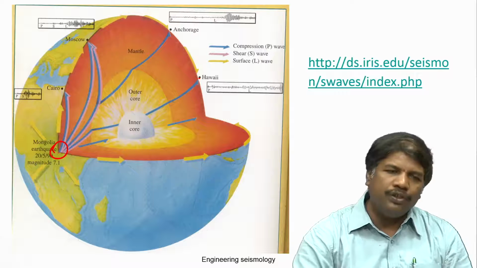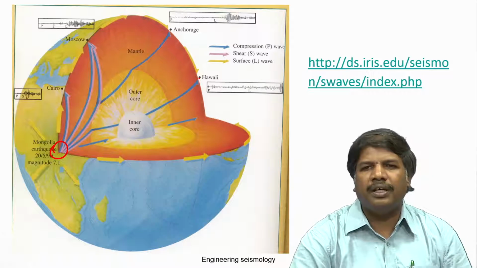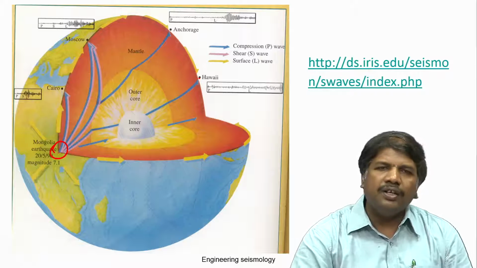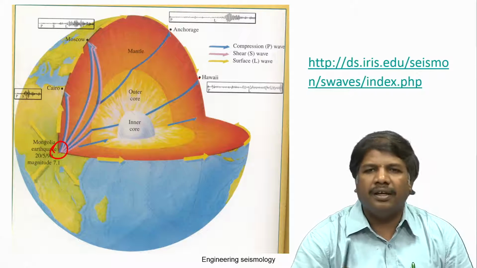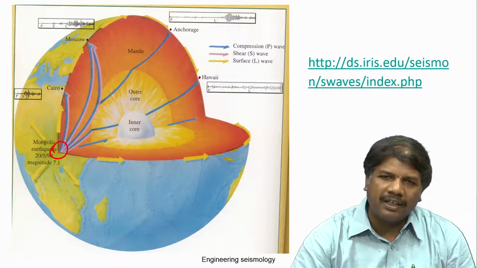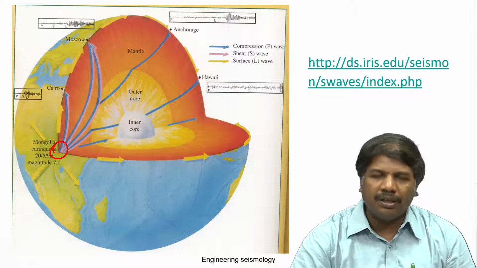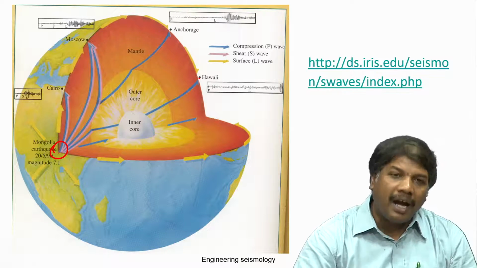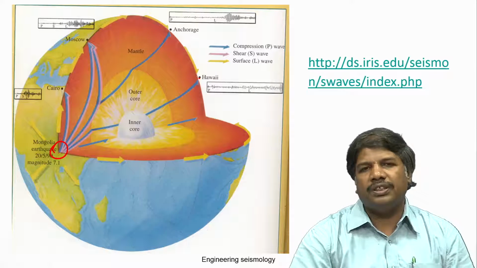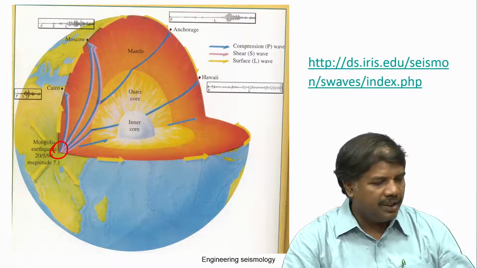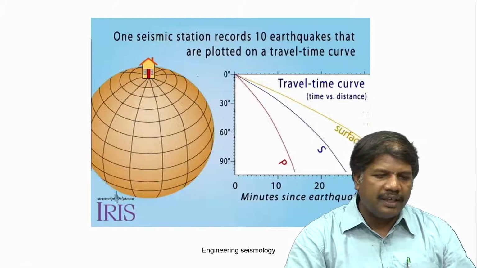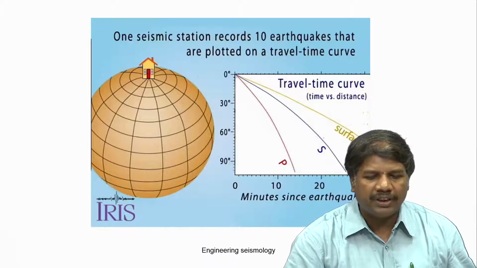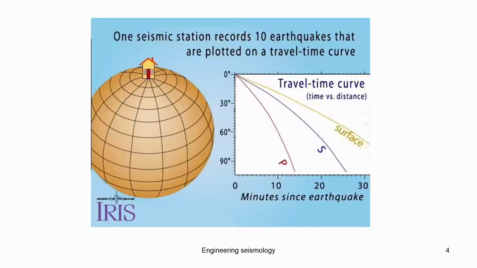Finally we found that it was a very negligible amount of vibration, so that vibration doesn't cause any crack in the building. Whatever crack he had, maybe it was a previous one that he noticed after the earthquake. For that kind of understanding, you need to know how the S wave and P wave propagate. This is another example where you can see how the P and S waves get recorded at a particular location, depending upon the place of the earthquake.